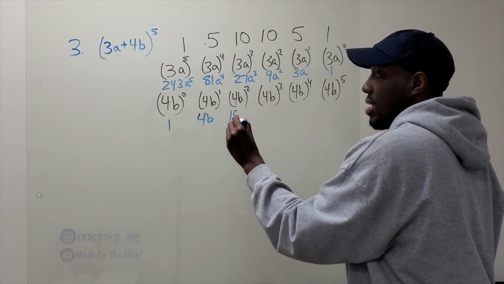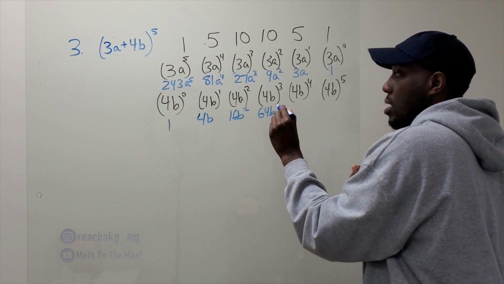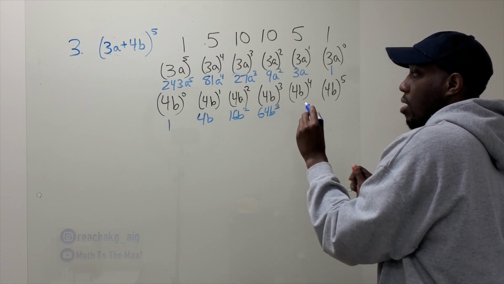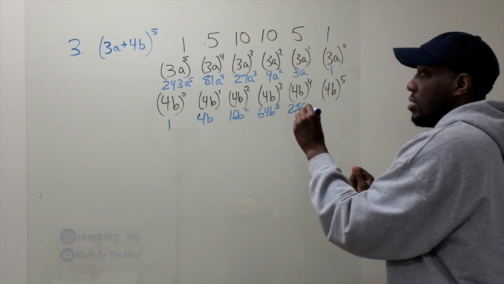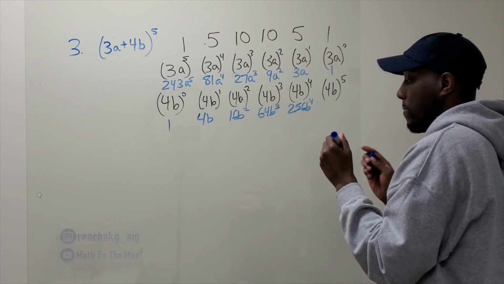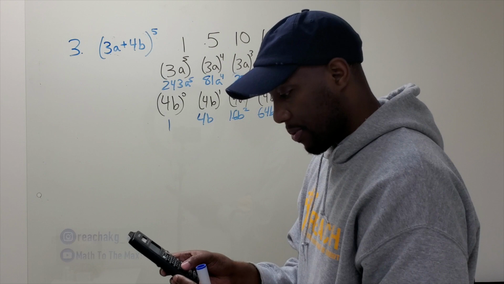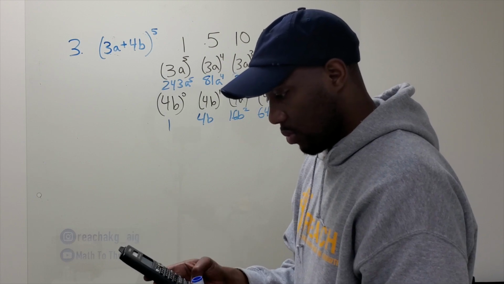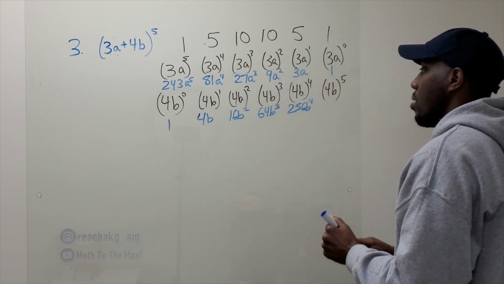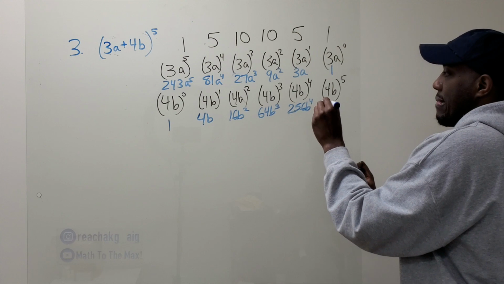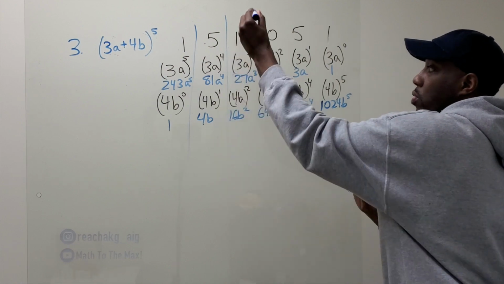4 squared is 16b squared. 4 to the 3rd, 64b to the 3rd. 4 to the 4th, 256b to the 4th. And then 4 to the 5th, get your calculator. 4 to the 5th power, 1024. All right, and then you just multiply the vertical answers.